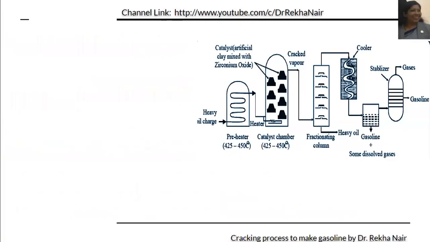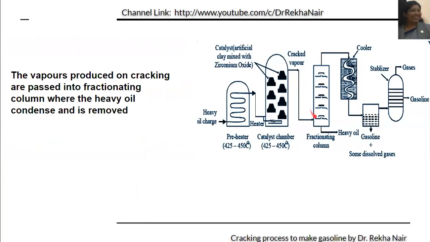The cracked vapor will be then sent into the fractionating column. Here, the heavy fractions will be removed here itself from here. So see, this is a place where we are removing the heavier fractions, and the lower fractions will be sent into the cooler.